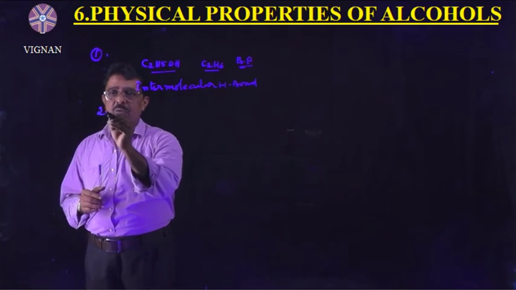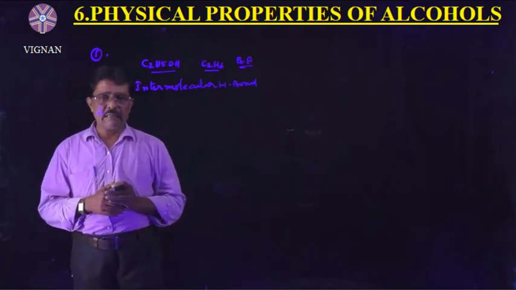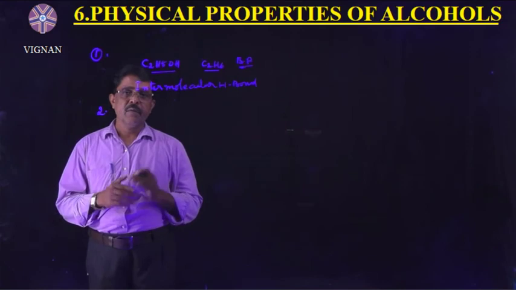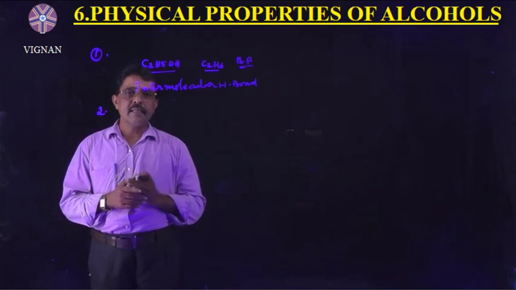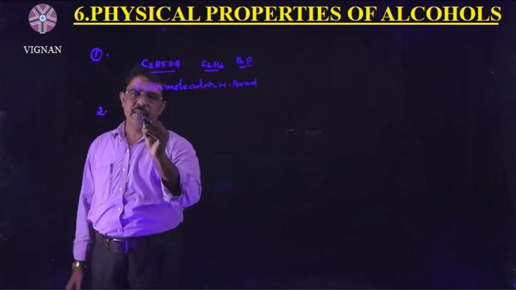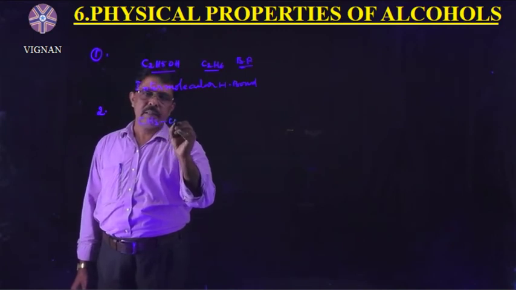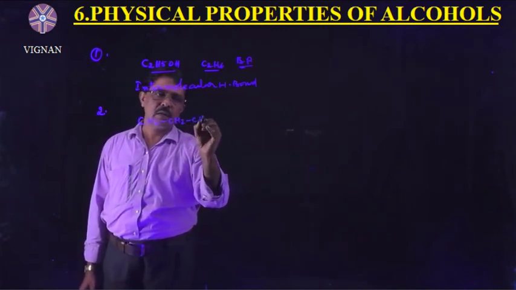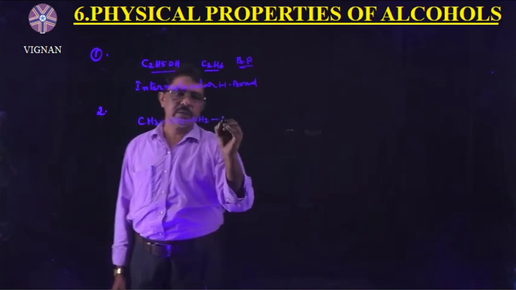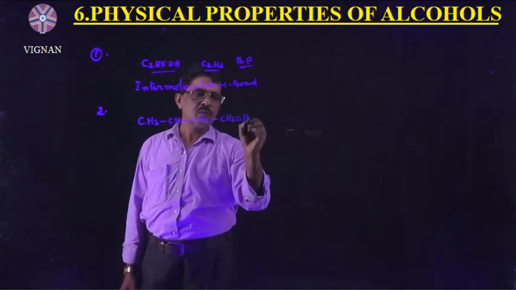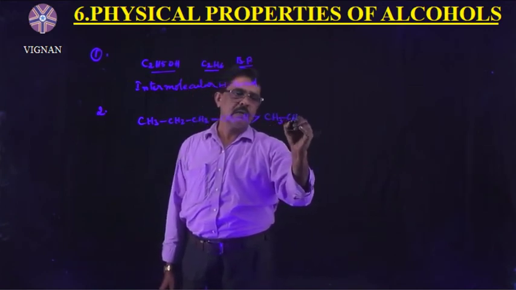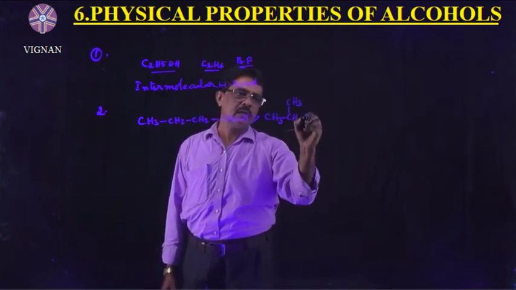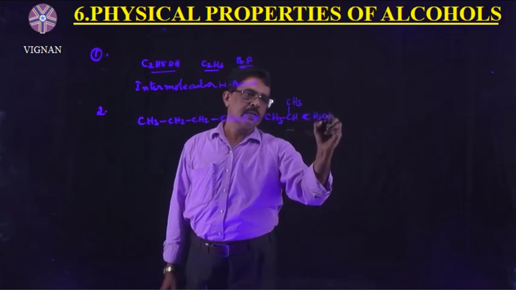Let us go to isomeric alcohols. Boiling point of isomeric alcohols. Straight chain alcohols have more boiling point than branched chain alcohols. I want to write here, this one is butyl alcohol, CH3CH2CH2CH2OH, has more boiling point than isobutyl alcohol, (CH3)2CHCH2OH.